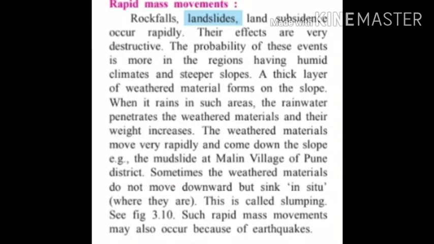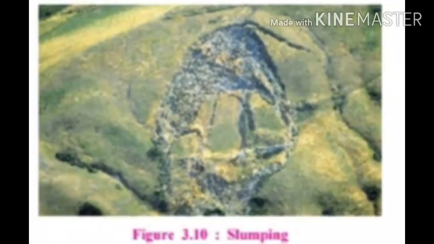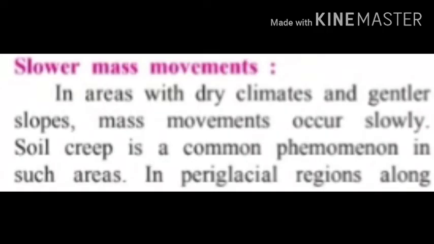Rapid mass movements may occur because of earthquakes, and these are the features of rapid mass movement. Students, look at the figure 3.10, slumping. It means when weathered material does not move and it accumulates at one place, this is called slumping. Now let's see the second type of mass movements, slower mass movements.